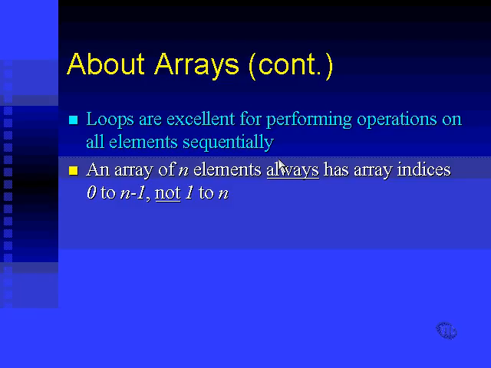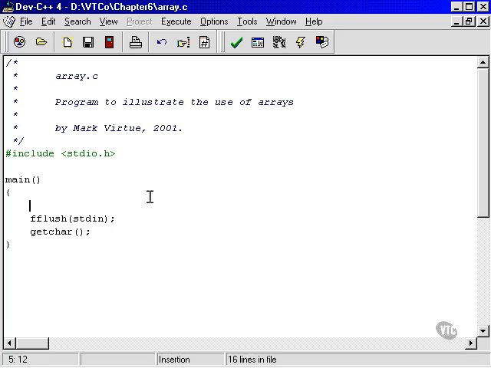Okay, that's pretty much it for the conceptual discussion on arrays. Let's now go and have a look at some actual coding, some samples. Okay, I've created this file here called array.c. This is in the chapter 6 folder. And what we're going to do is declare an array of, say, floats. We're going to read some floating point numbers into that array, and then we're going to print them out, or at least we're going to print out one of them. Let's have a go at that.